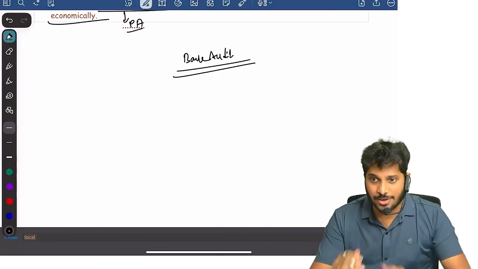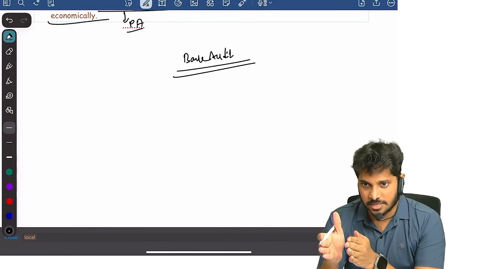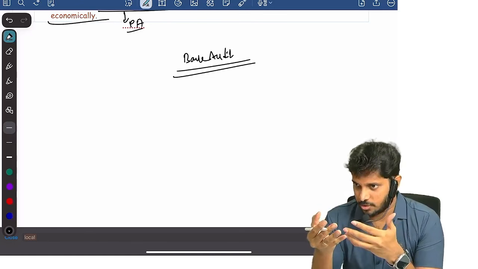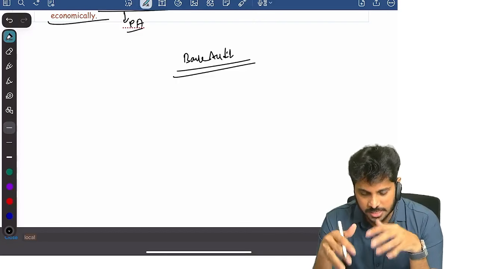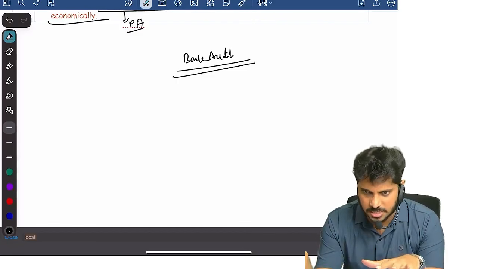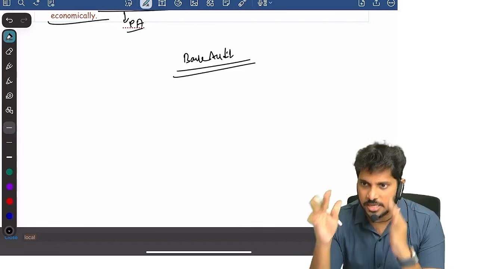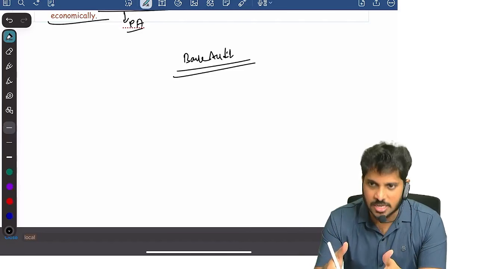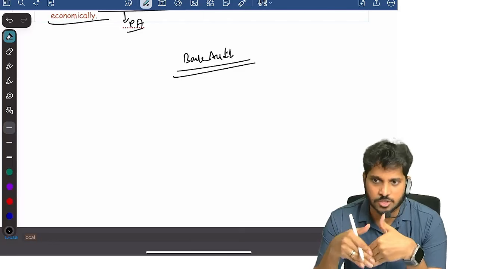Okay, for bank audit also again we have a CA Inter revision which is available. You can watch that once, if at all you want to learn in depth. Otherwise, if you want to read whatever is there in this book, we have really organized it easily. In the easiest way you can read. You don't have to struggle. Headings were clearly given. Keywords were clearly highlighted. You can easily read from this particular book.